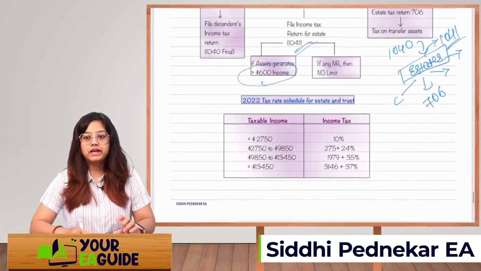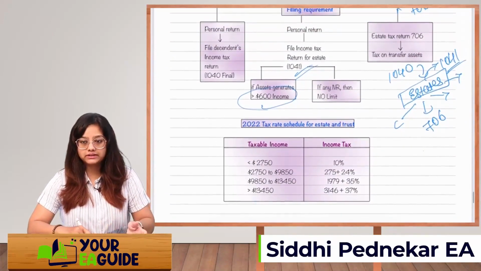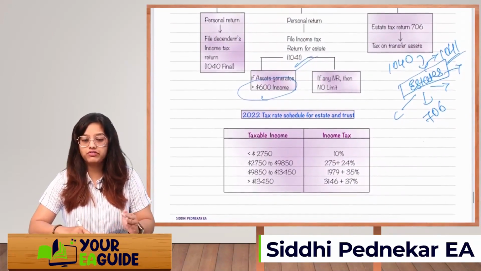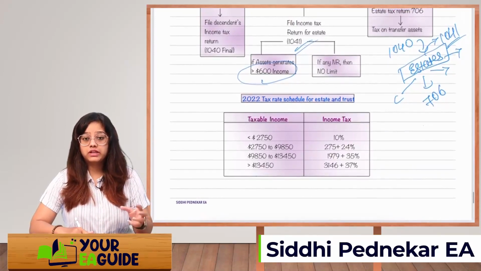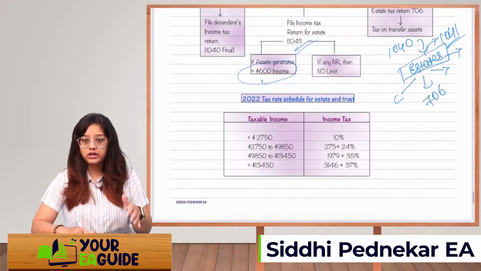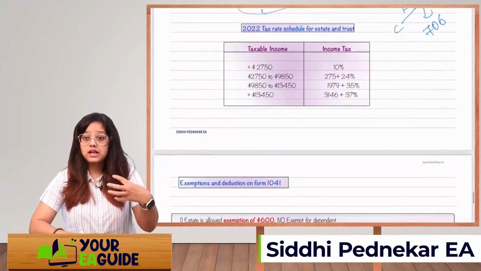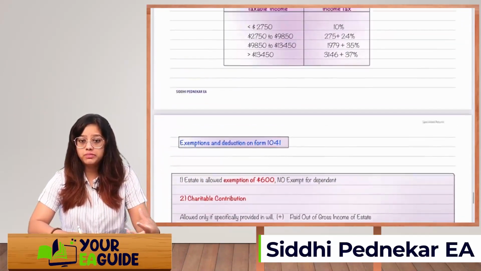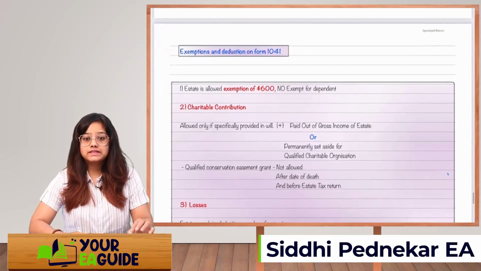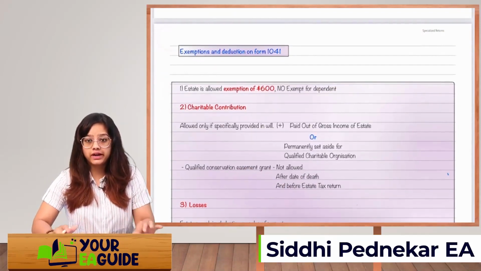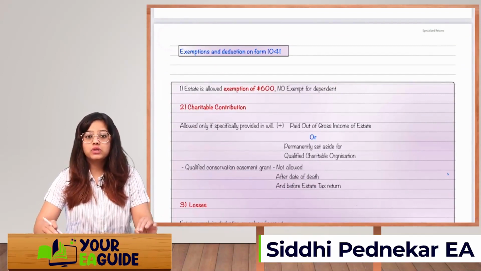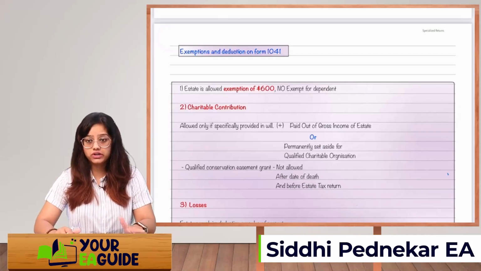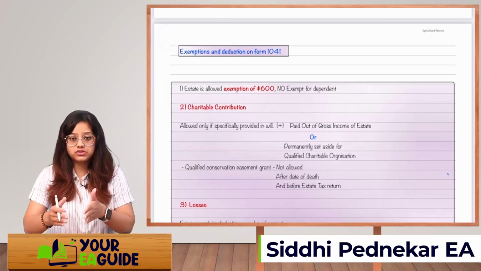So whenever you're filing 1041, you are paying taxes on the income which is generated from the asset. So it is not fair that no deduction is allowed. There are some deductions which IRS allows you to take based on that income. So estate is allowed an exemption of $600, a standard exemption, which will be allowed only for estate. Right now we are talking about estate, not trust. Okay, trust is a totally different thing. Estate is totally different.